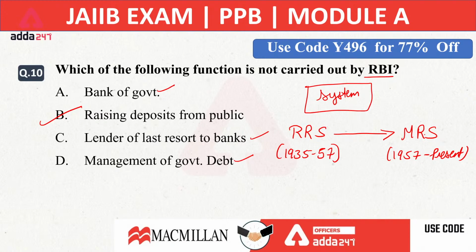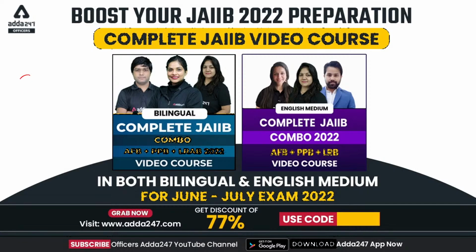So earlier RBI started from the Reserve System, that is RRS. It was replaced by the Minimum Reserve System, that is MRS. Okay. The right answer is option B. Now let me know out of 10 how much you have done correct.